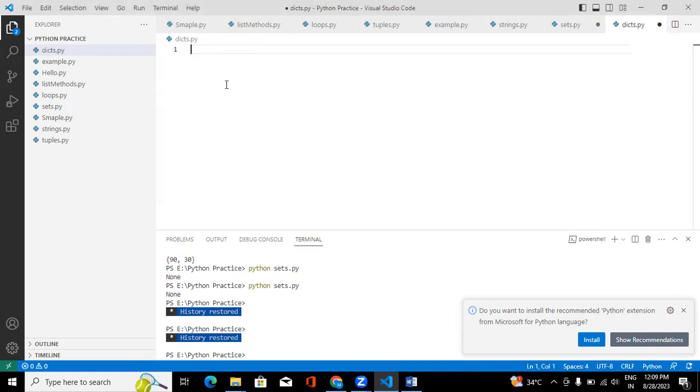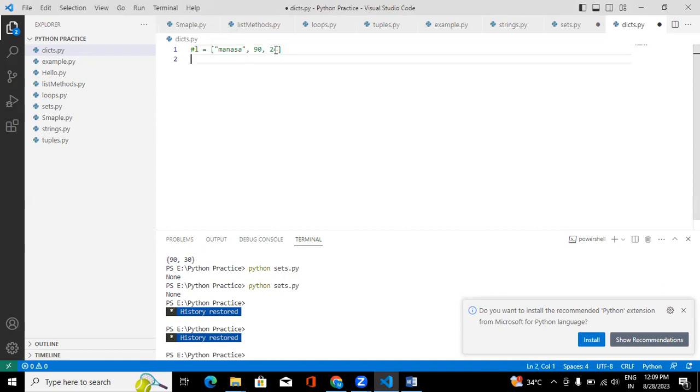For example, I have a list, okay? And there I gave the values like Anusha, 19 and 24. So like this, I gave the values. But here, I can't recognize, right? This is the name, this is the marks, this is the years. Sometimes we can't recognize if we use a list or tuple like that. So in such cases, we are going to use a dictionary where we can have key value pairs.